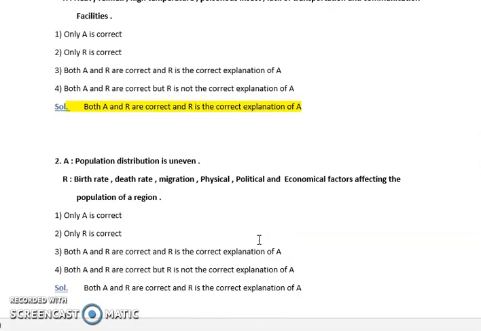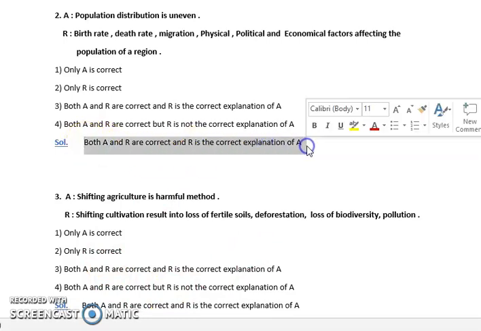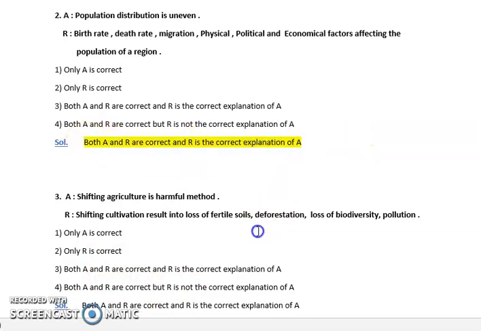Let us move to the next question. Population distribution is uneven. This statement is true. There is no similarity in the population distribution; somewhere it is more dense and somewhere less dense. It is totally uneven. And next, birth rate, death rate, migration, physical factors, and political and economic factors affect the population of a region. This is a true statement. So both the statements are true, and because of that the population is unevenly distributed.